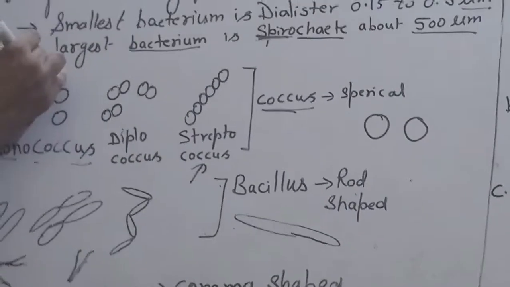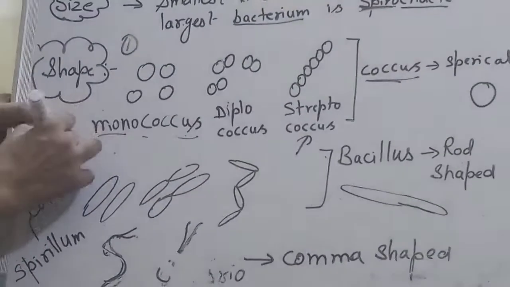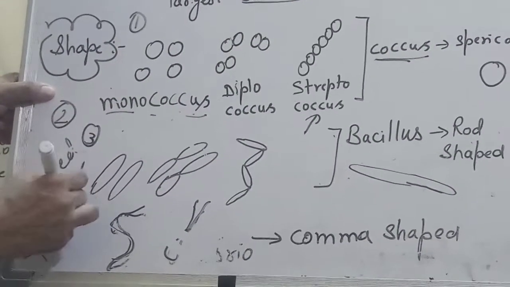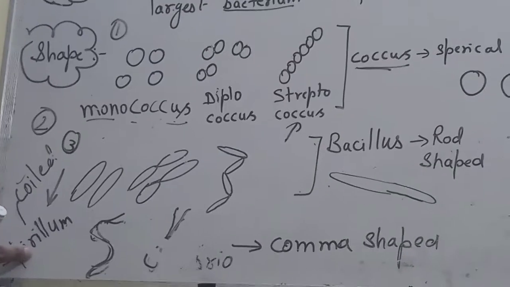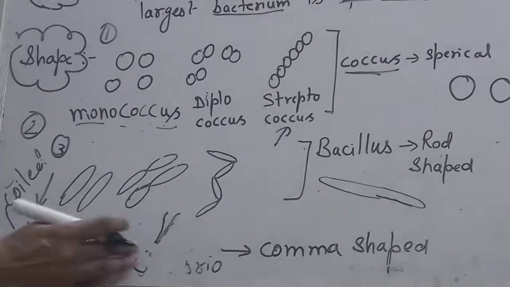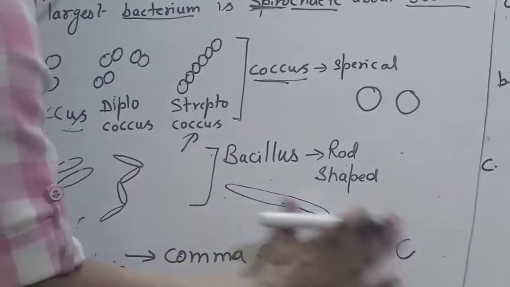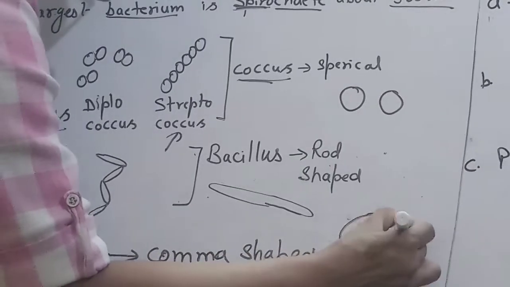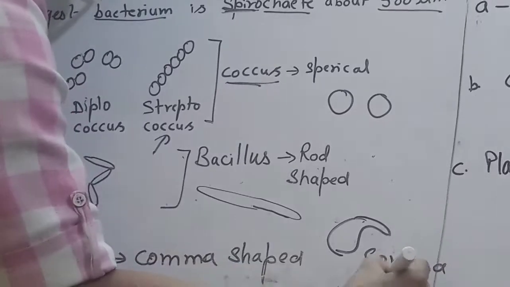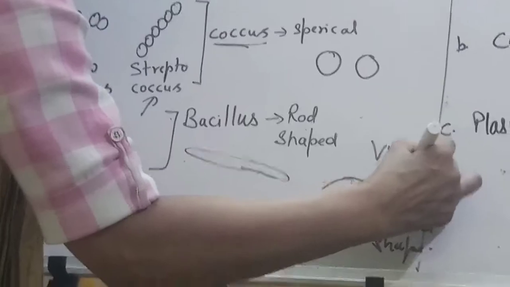This is one type, coccus. Second type, bacillus. Third type, spirillum, S-P-I-R-I-L-L-U-M. Got it? And the last one is like this. It is not a flagella, it has a comma shape. If it is a comma shape, we say it is a vibrio type.